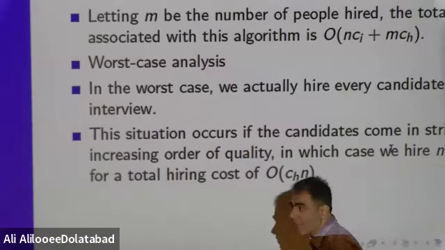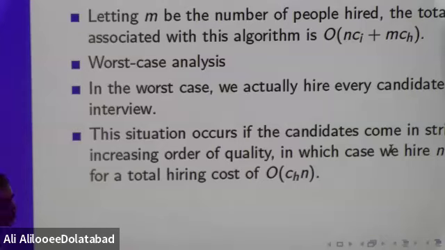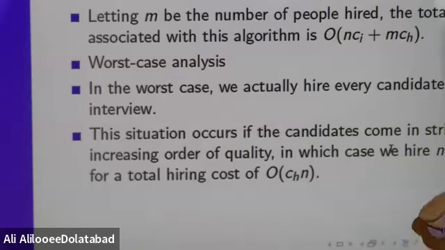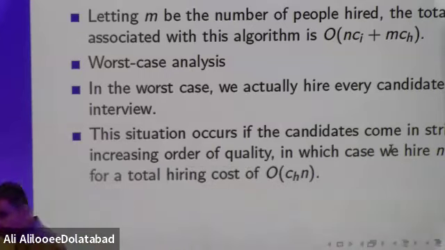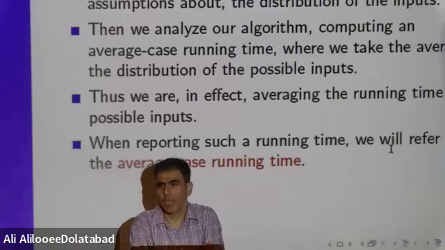It is a very, very, very extreme assumption to assume we have n people who are chosen randomly and their quality is strictly in increasing order. That's very strange. That's the reason we need to find another running time, which is more realistic, because the worst case running time for this problem is too extreme.